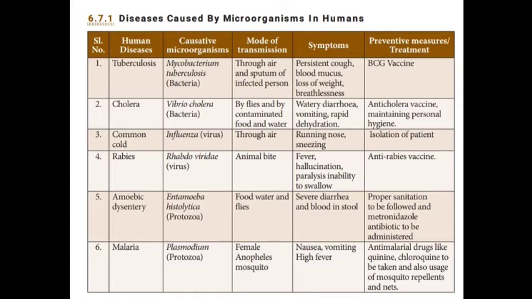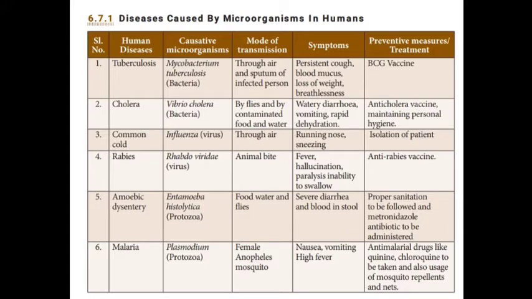It is caused by the virus Rhabdoviridae. Mode of transmission: animal bite. Symptoms: fever, hallucination, paralysis, inability to swallow. And treatment: anti-rabies vaccine.